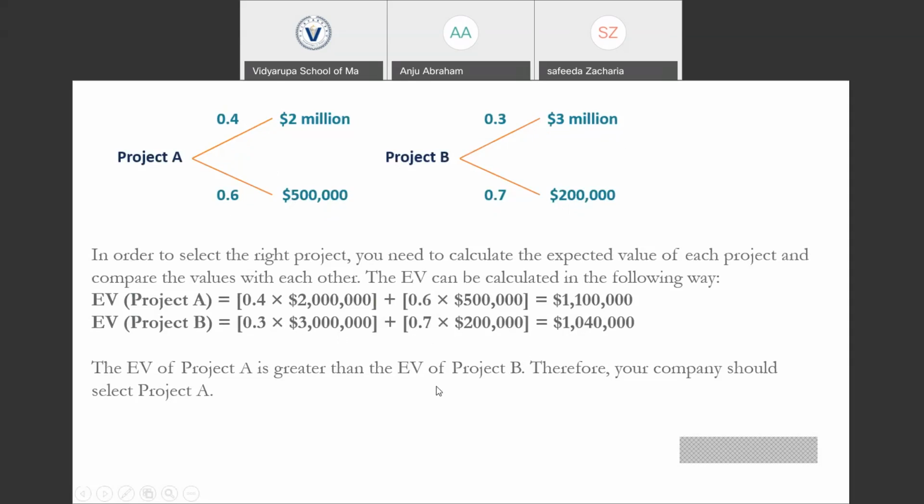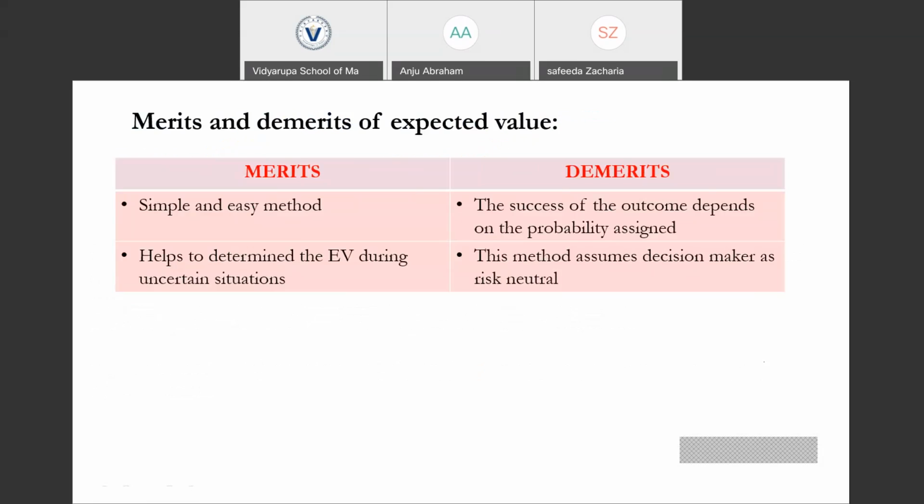So when we compare the expected profits of projects A and B, it is evident that project A is able to gain 1,100,000, which is greater than the expected profit of project B. So as the manager of the company, I would choose project A as its expected profit is higher than that of project B. Project A is the most promising project among the two. So this is the way we compute the expected value, interpret it, and choose the project. In the next topic, we are going to deal with the merits and demerits of the expected value.